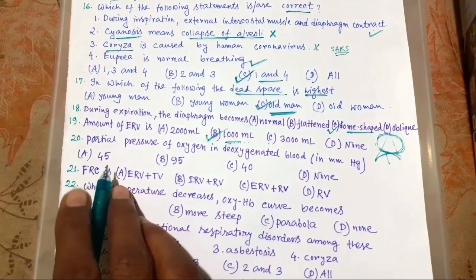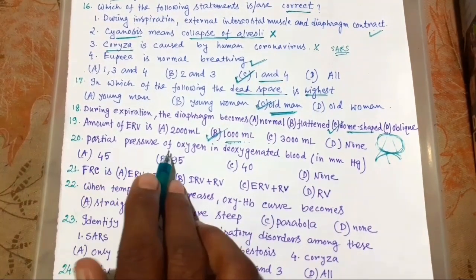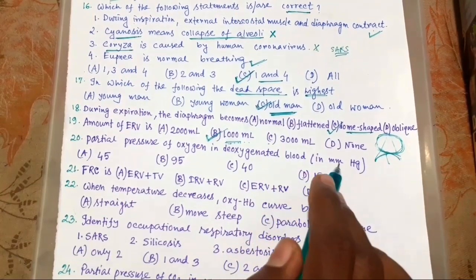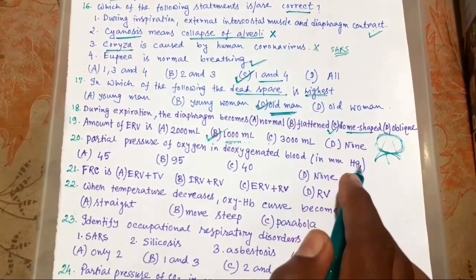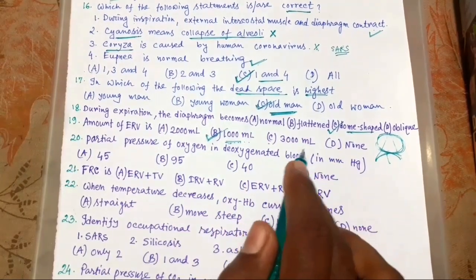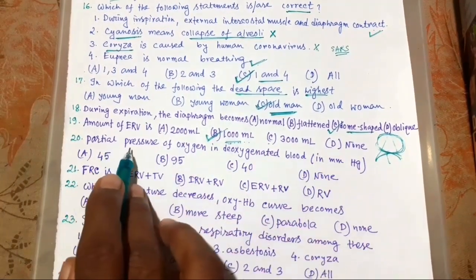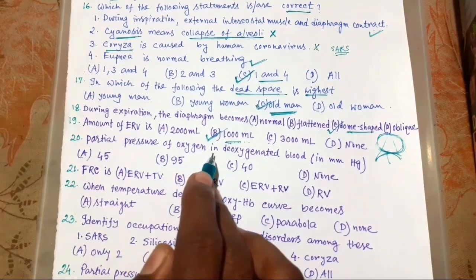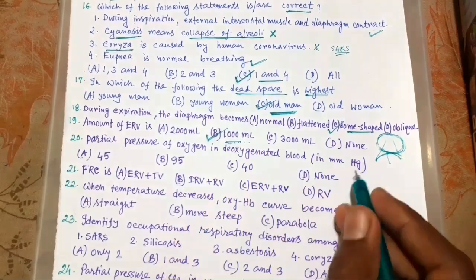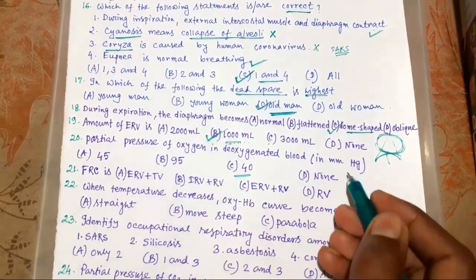Now 20. Partial pressure of oxygen in deoxygenated blood in millimeter mercury. Okay, you know it is clearly given in NCERT that partial pressure of oxygen in deoxygenated blood is 40 millimeter mercury.